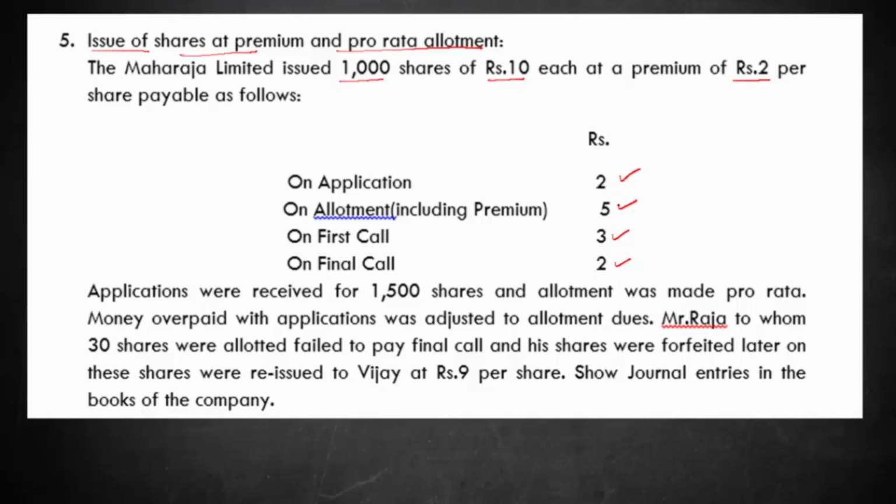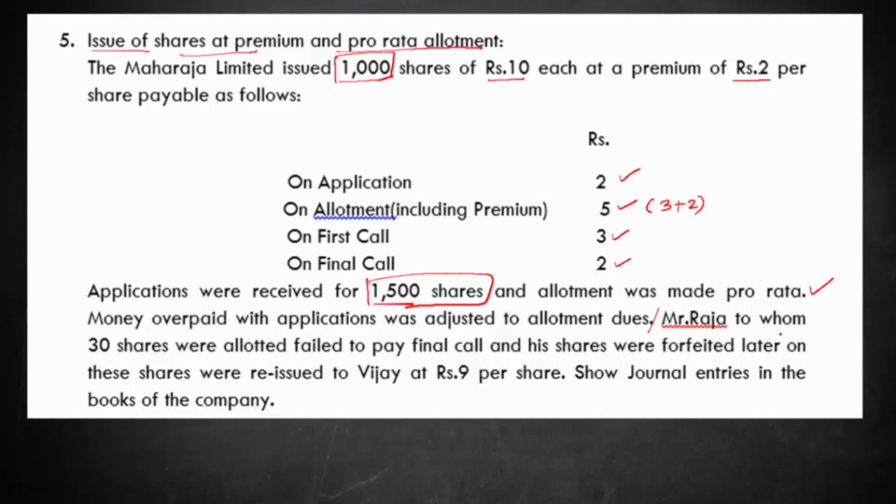So what is the premium amount? Here the premium amount is 2, so the allotment amount is 3 plus premium of 2. Applications were received for 1500 shares. What was issued is only 1000 and the application has been received for 1500 and allotment was made on a pro rata basis. The money overpaid with applications was adjusted to allotment dues.